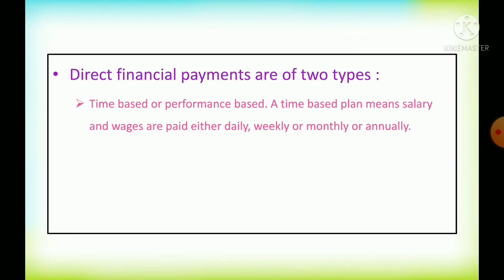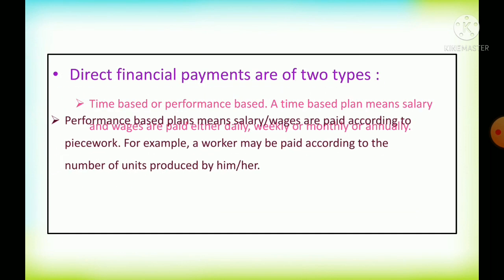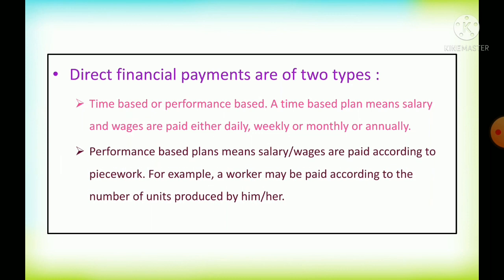Performance based plans mean salary or wages are paid according to piece wage, that is piece work. For example, a worker may be paid according to the number of units produced by him or her.